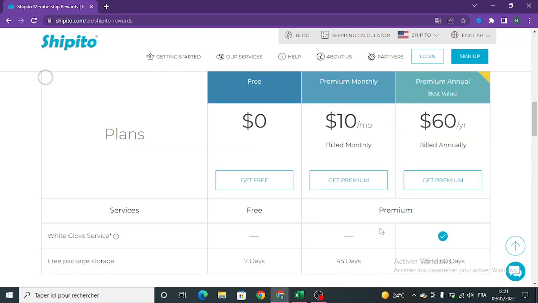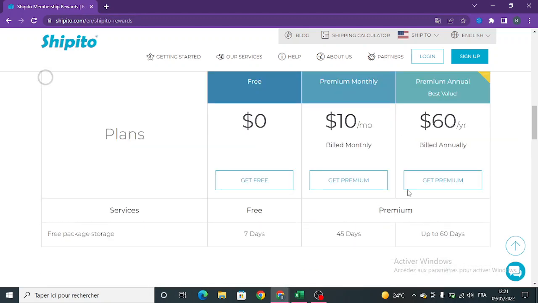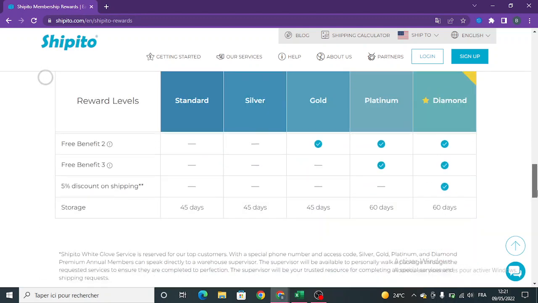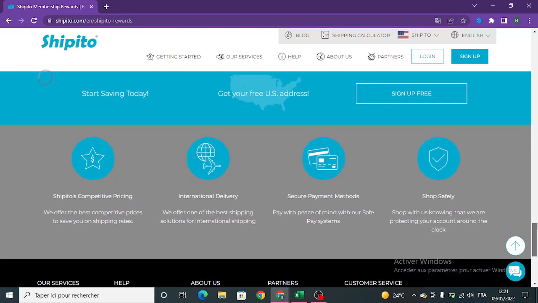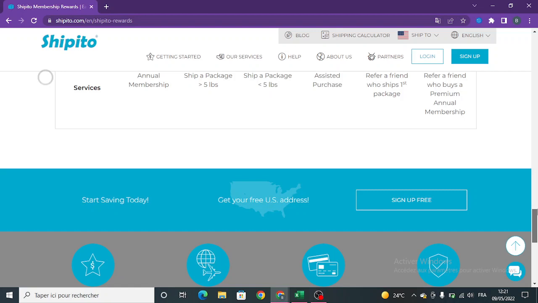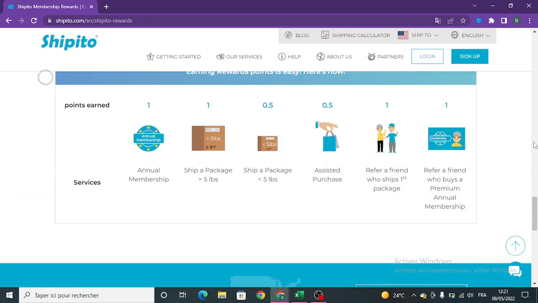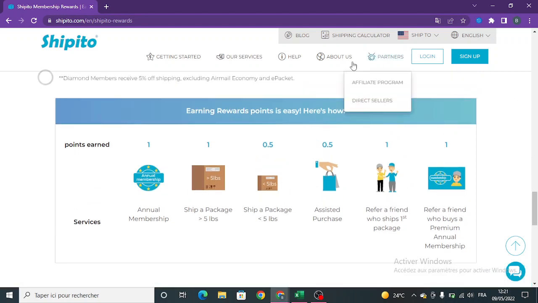You can have more assistance in the premium. Here we also have savings, start saving on packages, and this is the benefit from earning points on their program, of course.